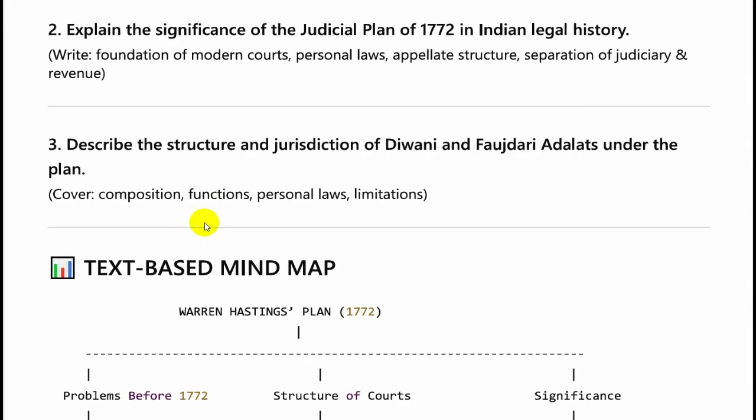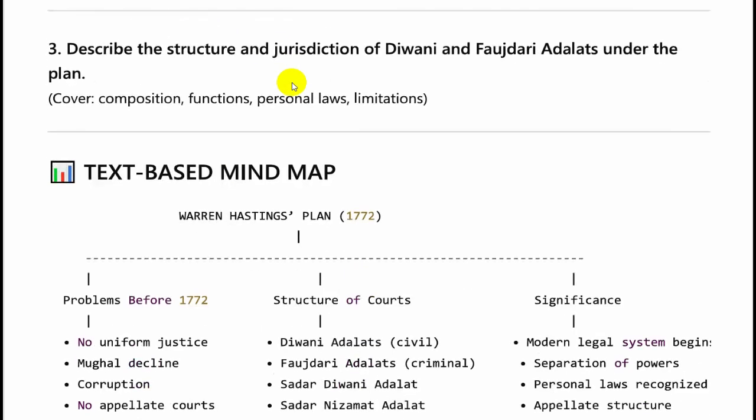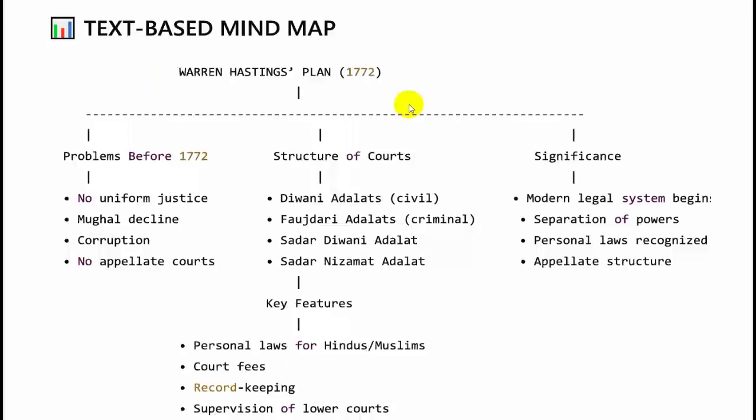Explain the significance of the Judicial Plan of 1772 in Indian legal history. It laid the foundation of modern courts, personal laws, appellate structure, separation of judiciary and revenue. Third, describe the structure and jurisdiction of Diwani and Faujdari Adalats under the plan of 1772. So we have to write about the composition, functions, personal laws and limitations. Let us look at the mind map now.